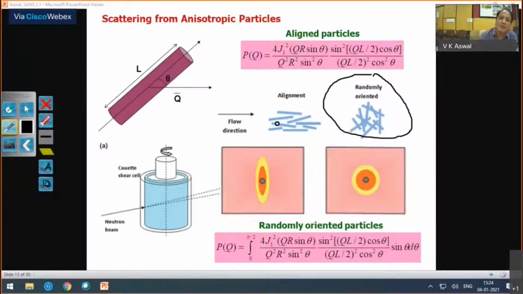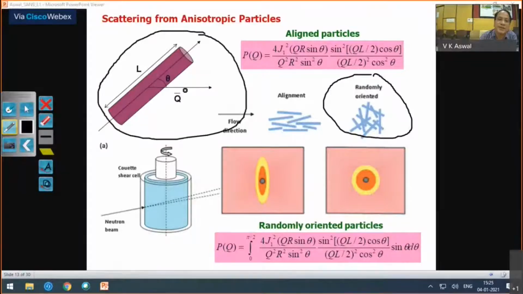But once you have a mechanism to align these anisotropic particles, then you start seeing Q dependent scattering. Basically, this is the direction of Q, and this is the direction in which your cylinder is aligned. So depending on the angle theta, your form factor will change. So this is for aligned particles.